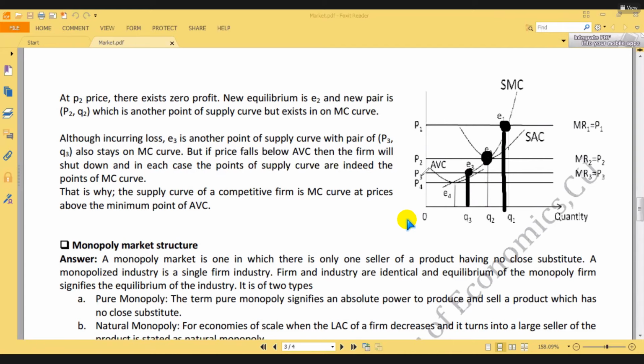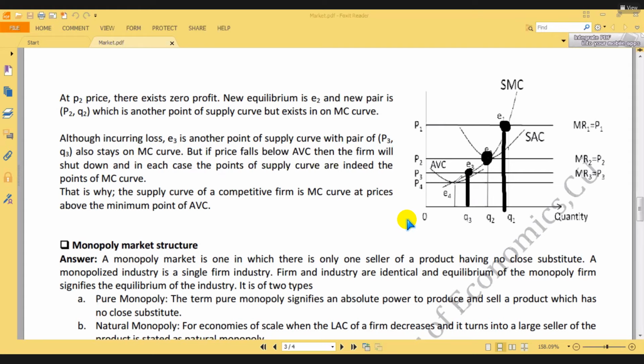But how long will it continue? Because if price decreases more, the farm will still be a loser farm, isn't it? Yes, sir. So if new farms enter the market, older farms will be bigger losers. Would older farms continue the business? Actually, this logic will not happen. So there must be a limitation, there must be a barrier. What is that barrier? The barrier is if price continues decreasing in this way.